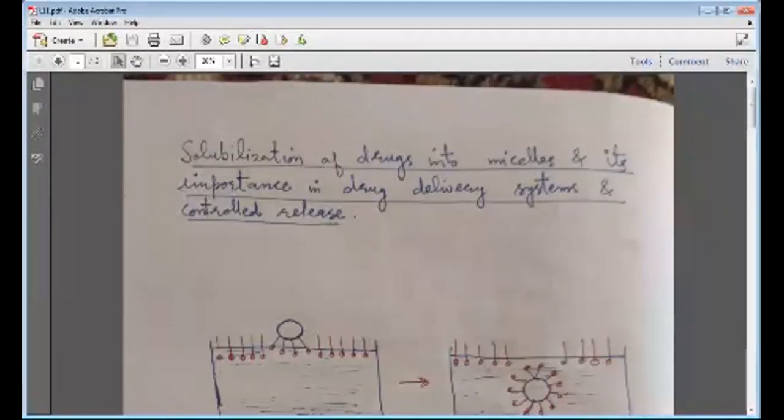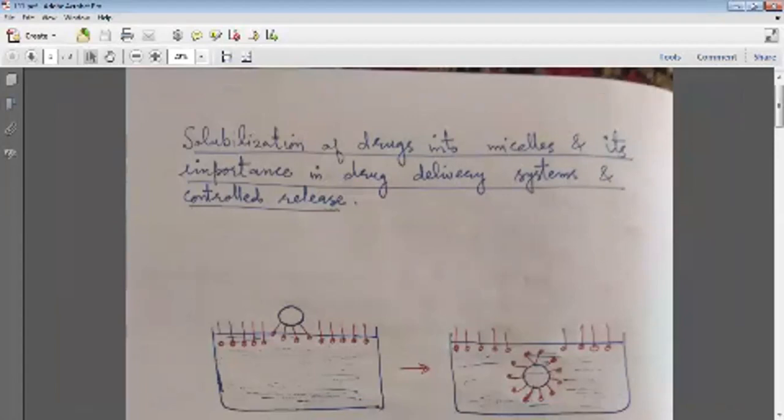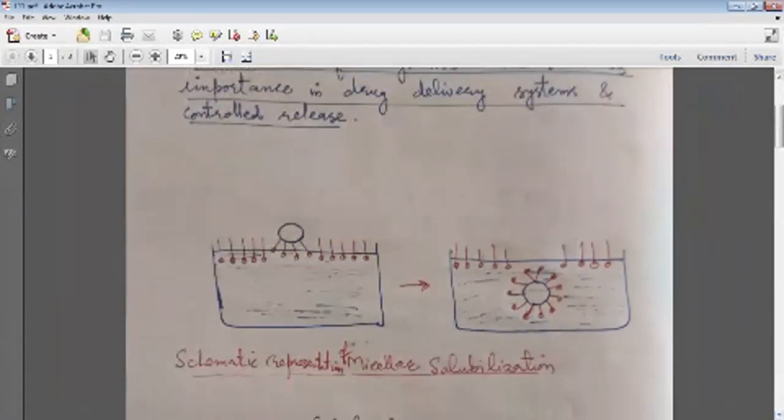Here you will see a simple diagram. Suppose this is a solution or aqueous solution contained in a beaker. Suppose this is some fat molecule or any drug molecule, you can say.